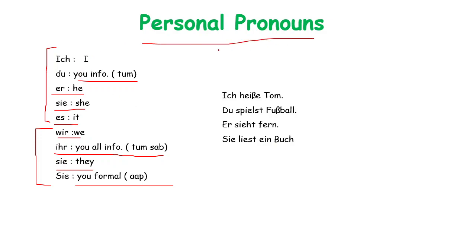So the personal pronouns: ich, I; du, you informal, tum; er, he; sie, she; es, it; wir, we; ihr, you all informal; sie, they; Sie with a capital S, you formal.